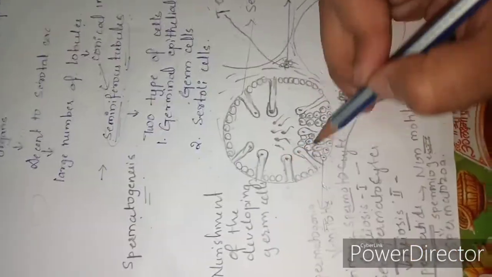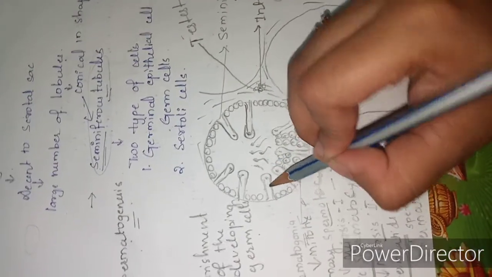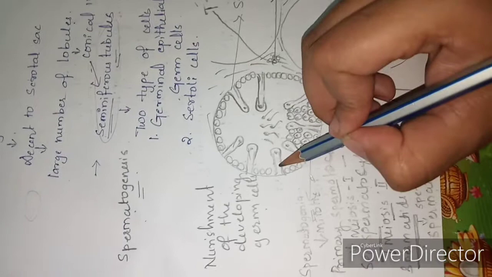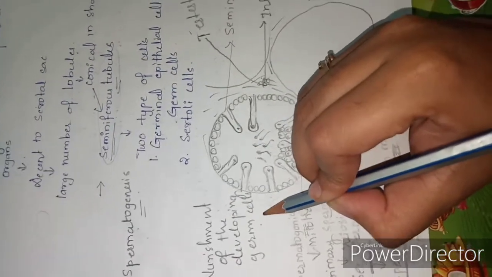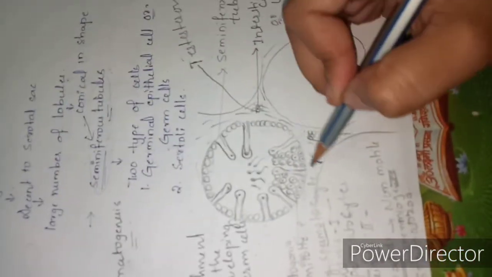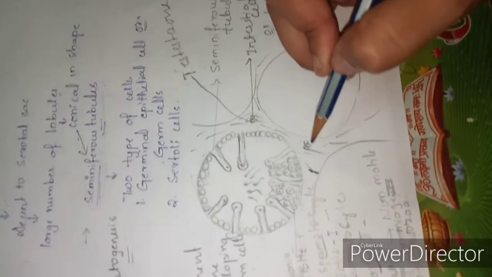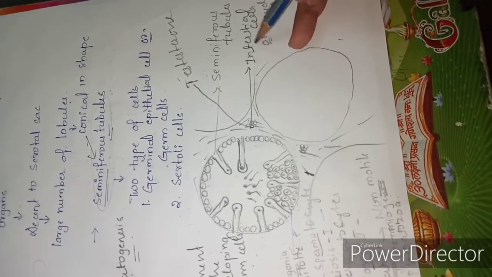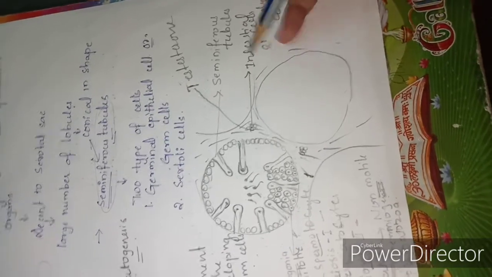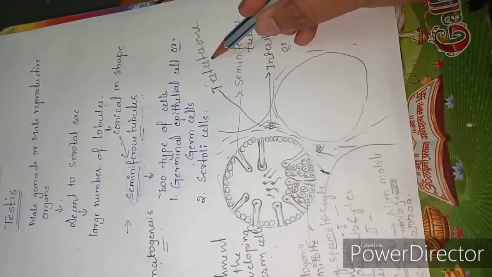In between the germ cells there are some columnar cells which are known as the Sertoli cells. The Sertoli cells help in the nourishment of the developing germ cells. In between the seminiferous tubules there is connective tissue, blood vessels, and the endocrine cells. These endocrine cells are known as the interstitial cells or the Leydig cells. These cells produce the hormone called testosterone, which is the male hormone.